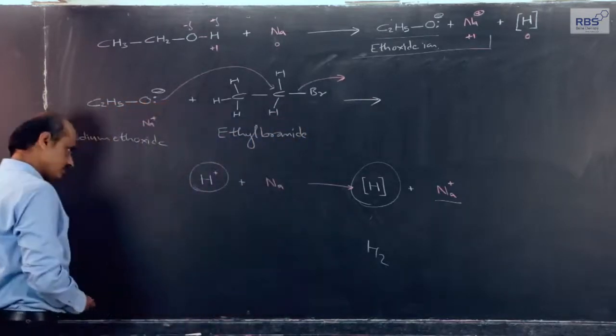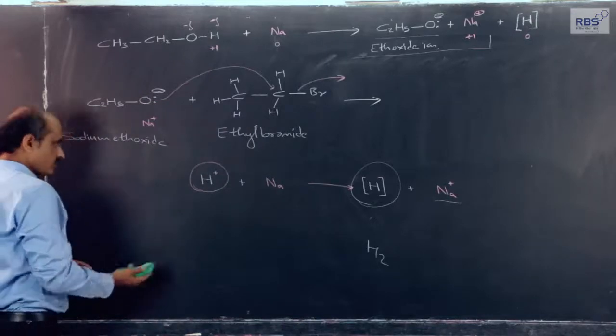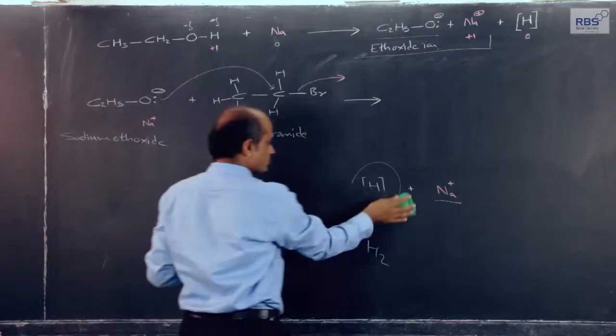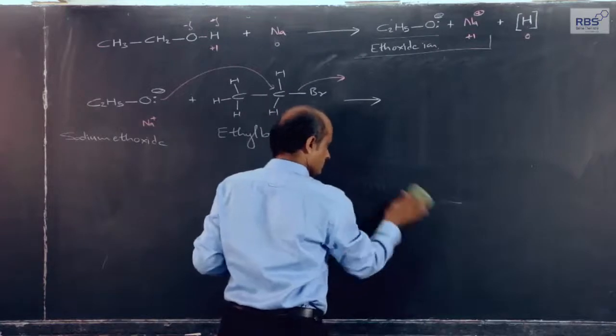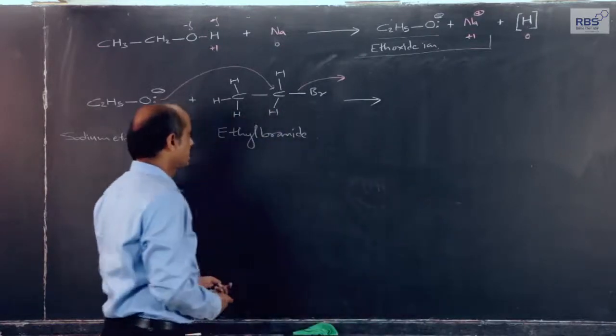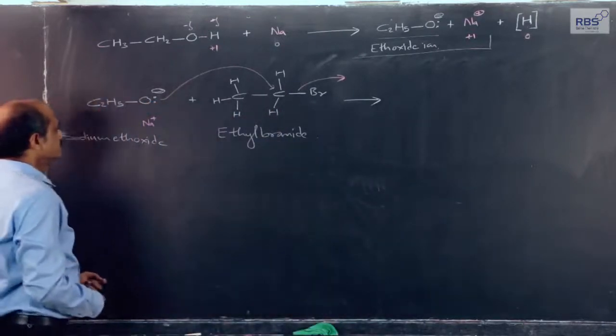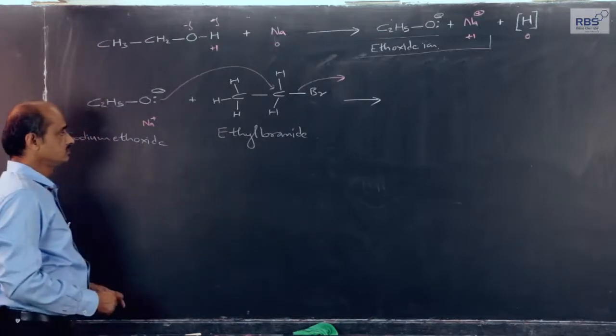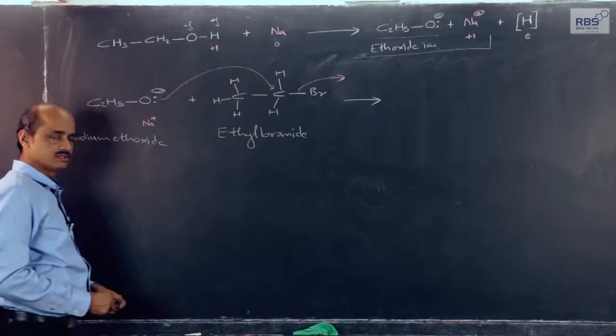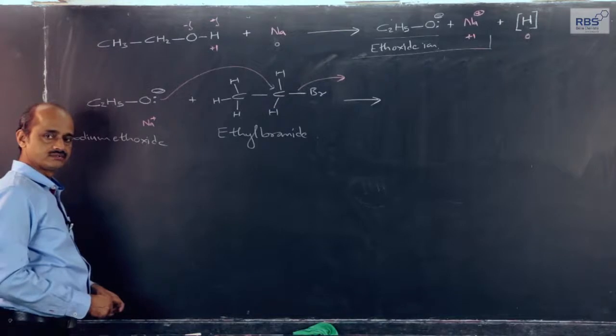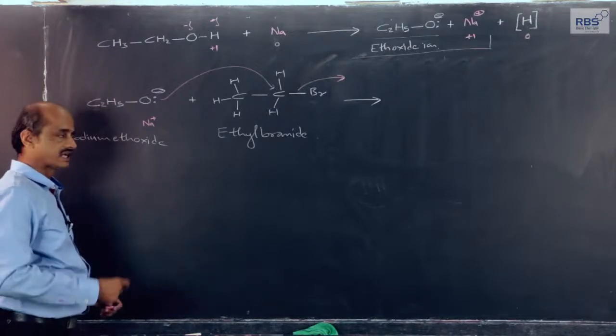bromoethane is the IUPAC name. So, although it is a reaction of sodium alkoxide, for example sodium ethoxide, with alkyl halide, I have selected this example to explain the SN reaction.